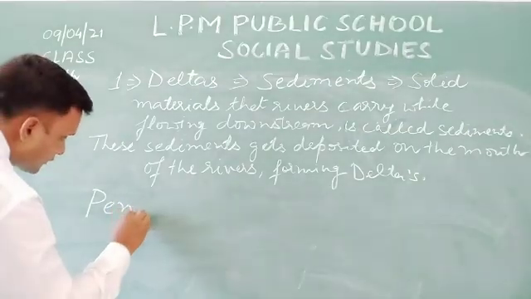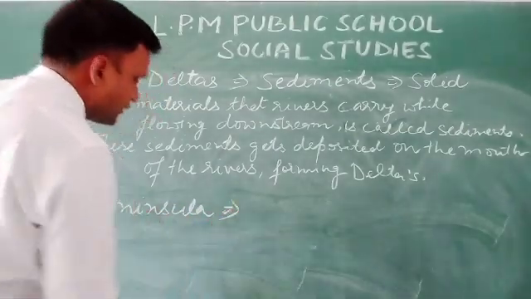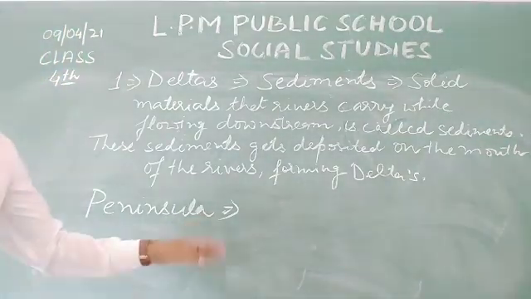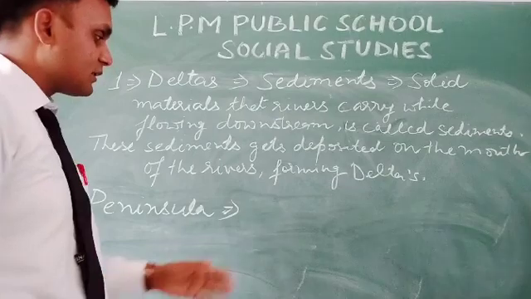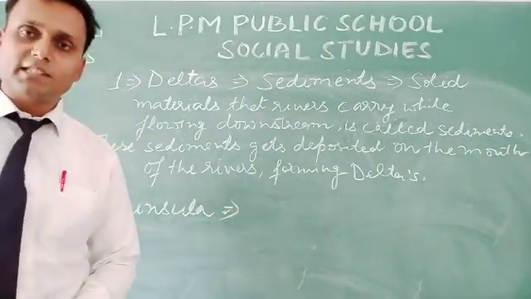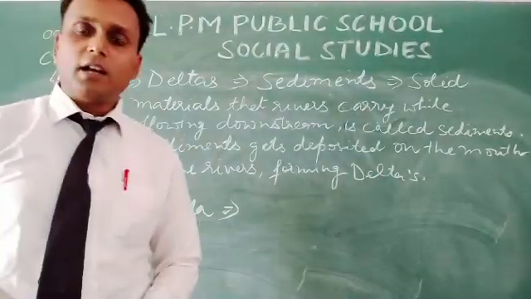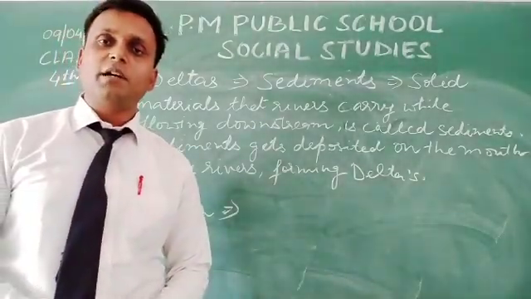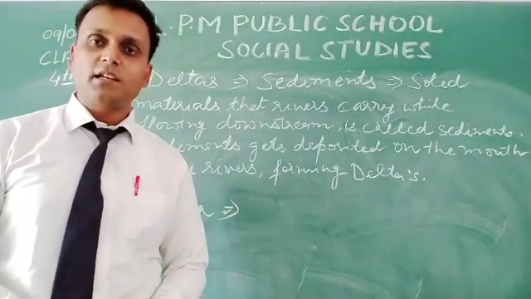What is a peninsula? A land mass or a part of land which is surrounded by water on three sides is known as a peninsula.